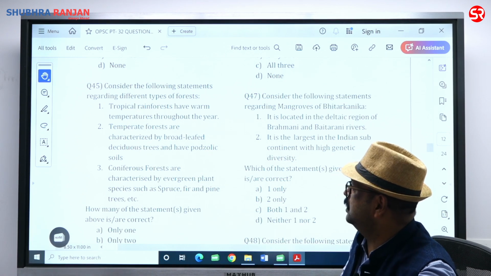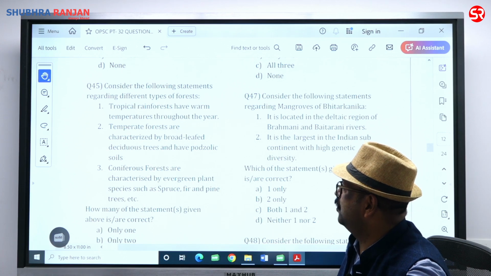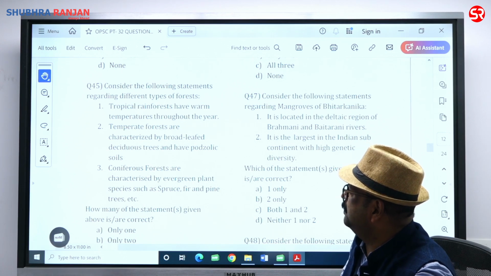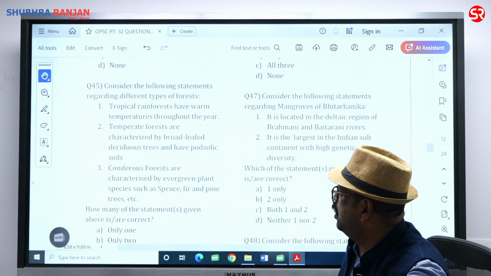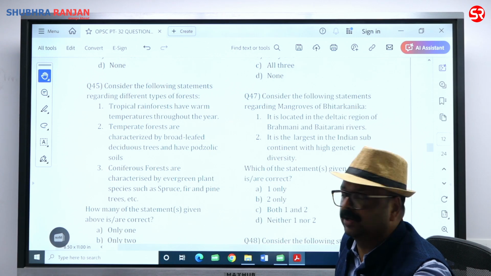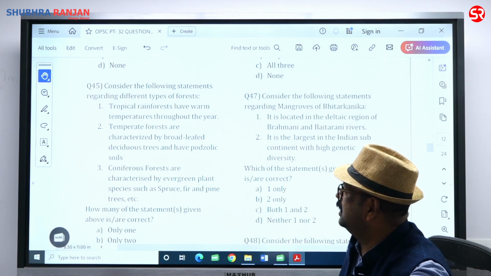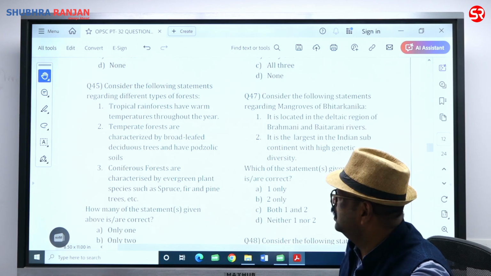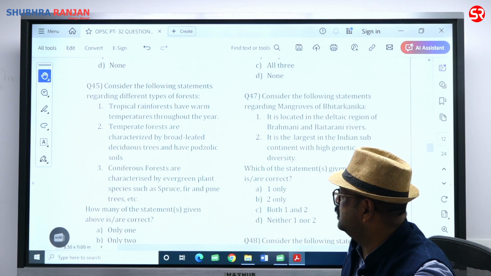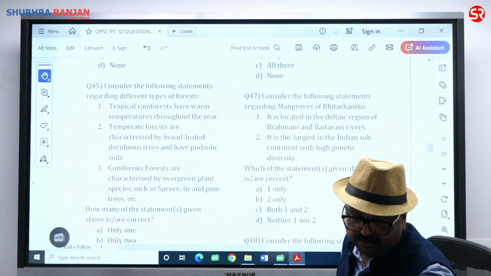So tropical rainforests have warm temperatures throughout the year. Temperate forests are characterized by broadleaf deciduous trees and have podzolic soil. That is also correct. Basically they shed their leaves before the advent of winter. Coniferous forests are characterized by evergreen plant species such as spruce, fir, and pine trees.